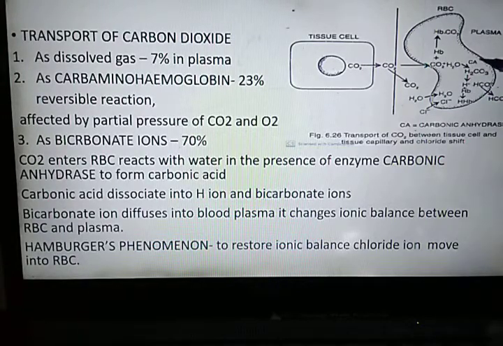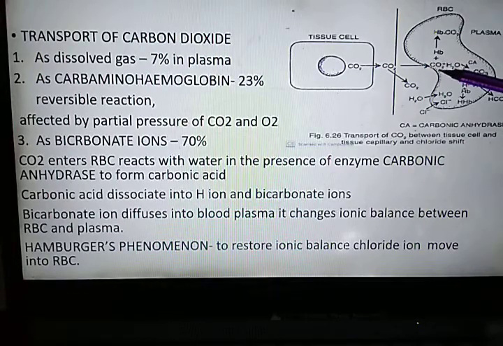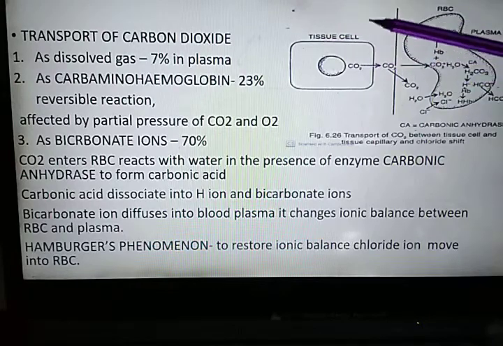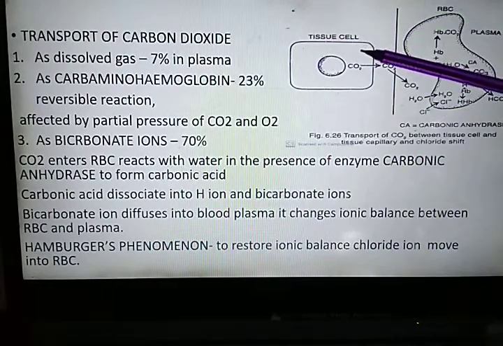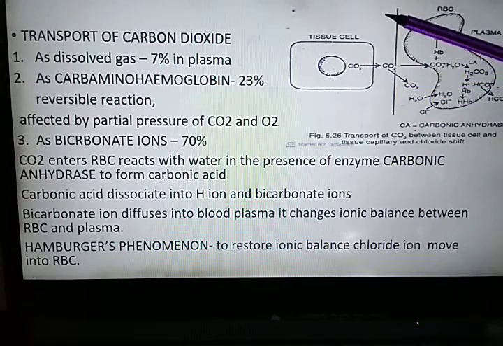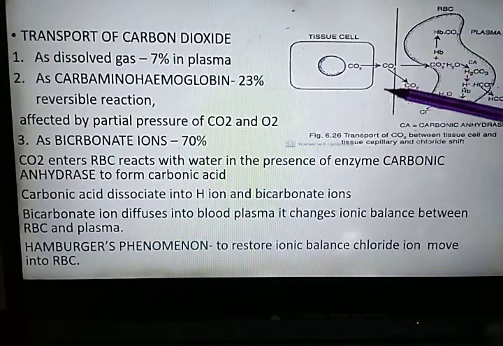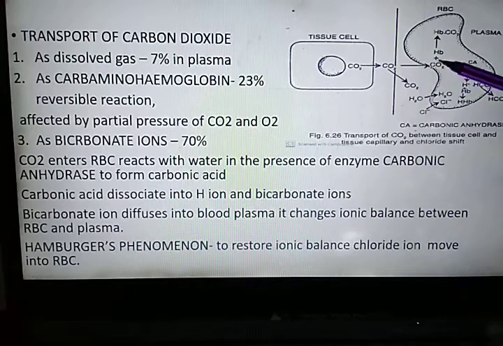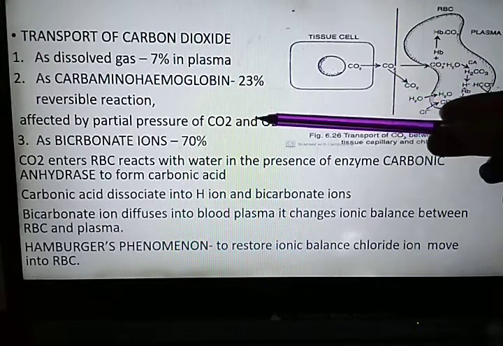In the presence of carbonic anhydrase, the carbonic acid splits into carbon dioxide and water. Here in the lung alveoli there is the alveolar sac, so the carbon dioxide concentration will be high in the blood and low in the alveolar sac. So it will diffuse out into the alveolar sac. So the 70% is reversed.